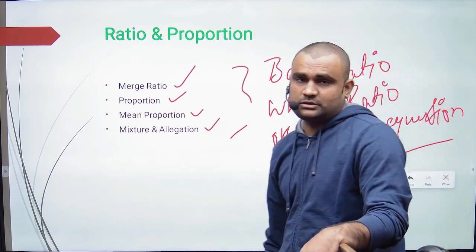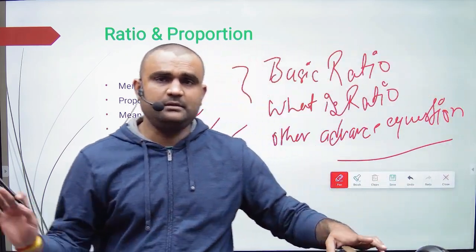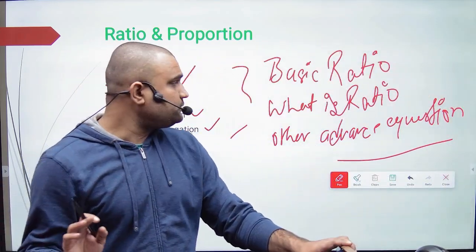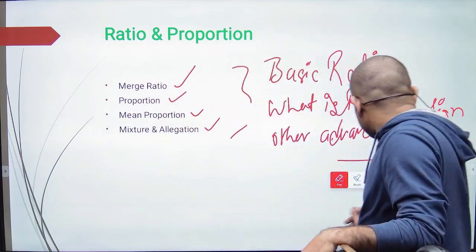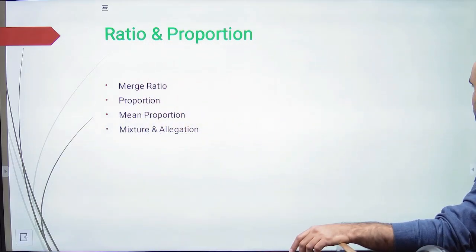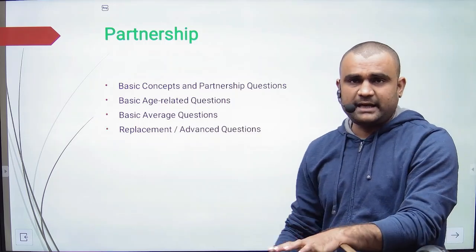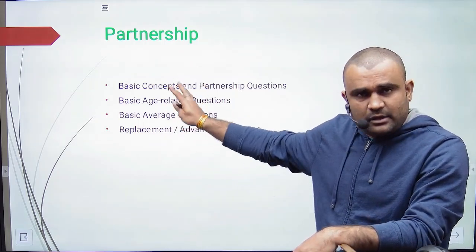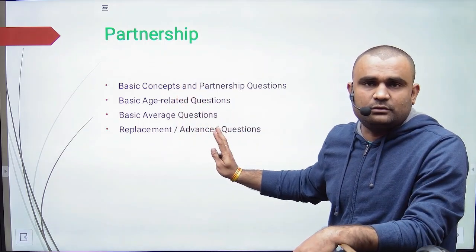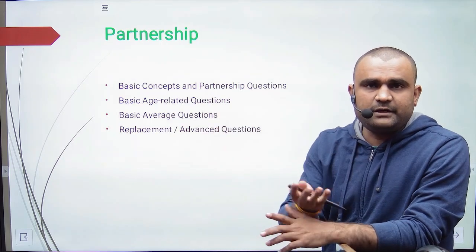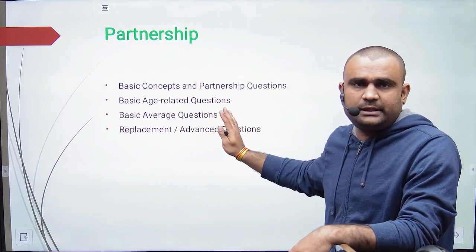In this course we have completed ratio and proportion. Okay, then next we have partnership. This is one of the important topics. As I am going to tell you, you can also do it by yourself too. See, if you are able to do that, you can do it by yourself too.